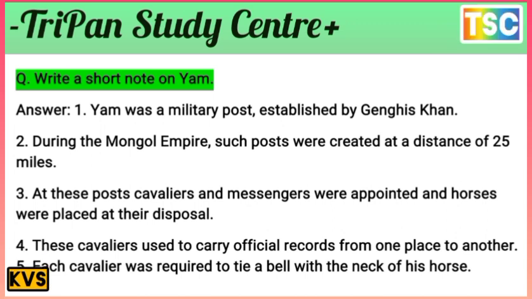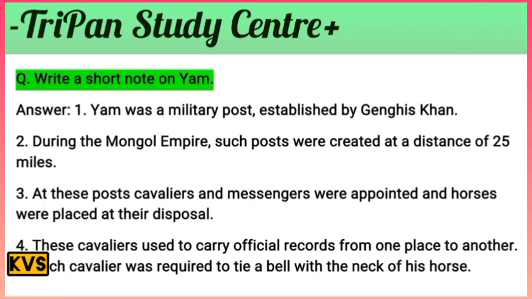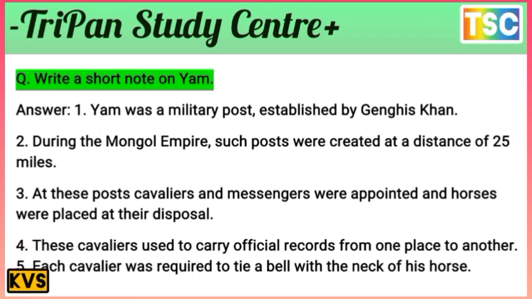During the Mongol Empire, such posts were created at a distance of 25 miles. That's important here. At these posts, cavaliers and messengers were appointed, and horses were placed at their disposal. And these cavaliers used to carry official records from one place to another.